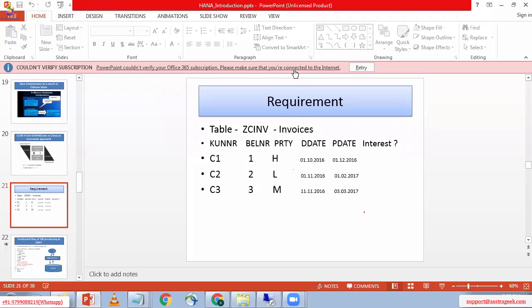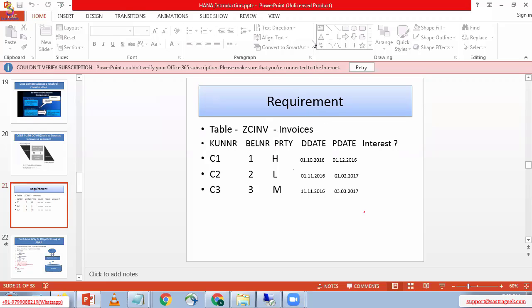This is a project related table. See, my client asked me, Anil Krishna, this table is in ECC. Please try to replicate it into the HANA Studio.